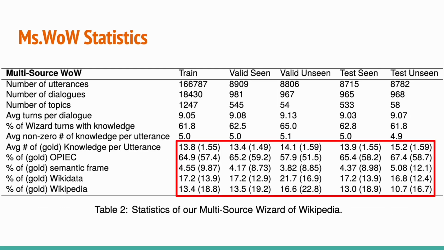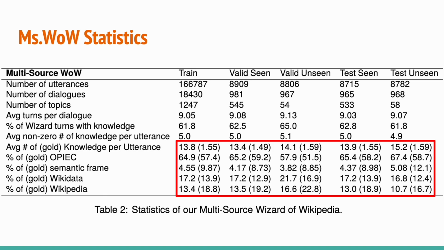Here are the statistics of our MISS-WOW dataset. Since it's derived from the Wizard of Wikipedia dataset, the number of utterances is the same. What's different is the number of support knowledge from different sources. OPIEC consists of most of the knowledge tuples, while semantic frame has the smallest proportion.